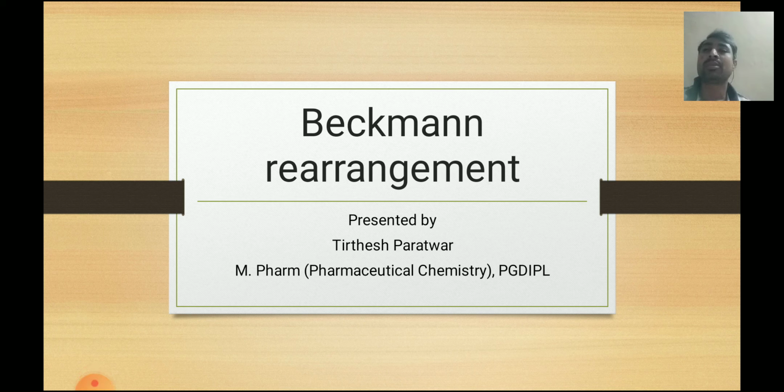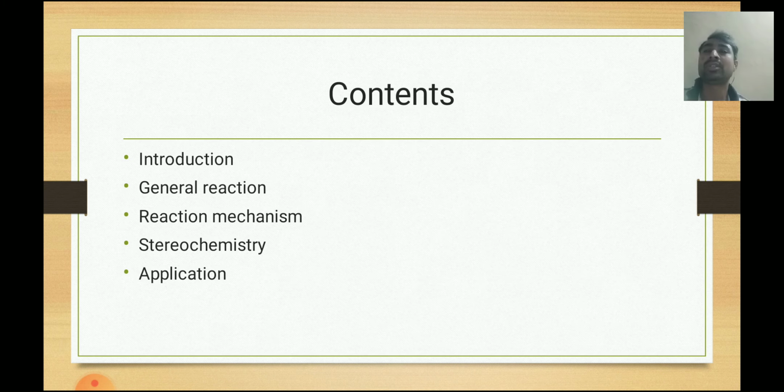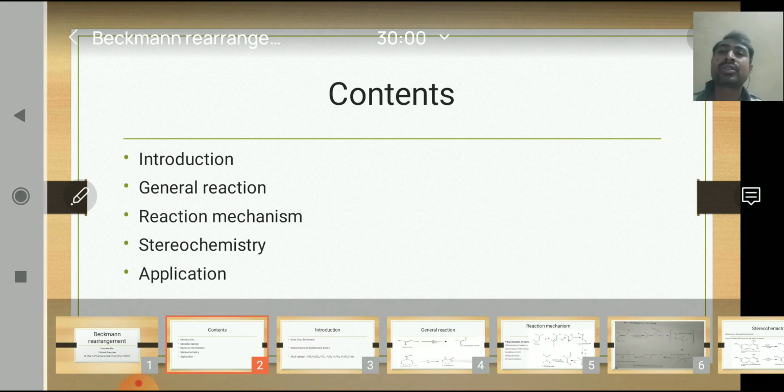Today we are learning about the Beckmann rearrangement reaction. The content of today's topic is introduction, general reaction, reaction mechanism, stereochemistry, and applications.